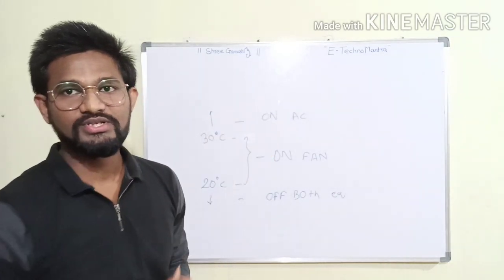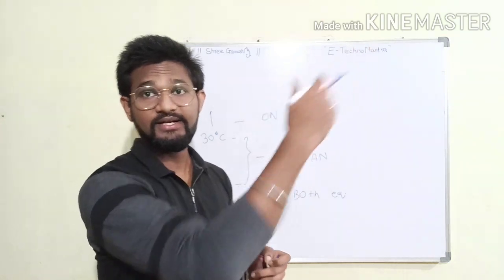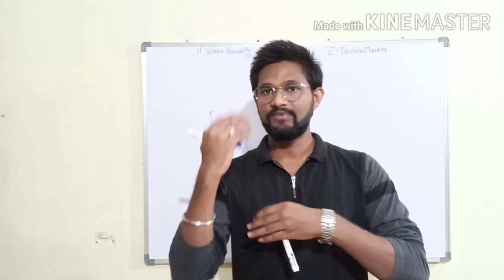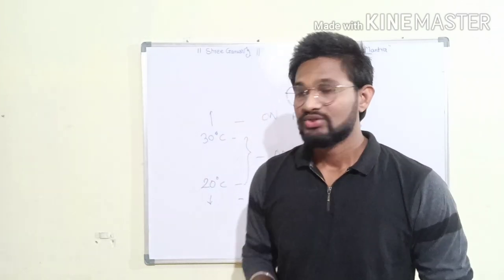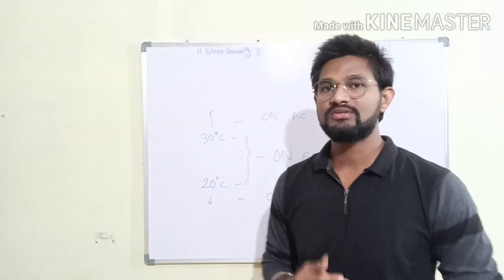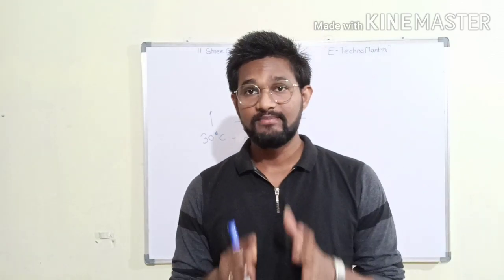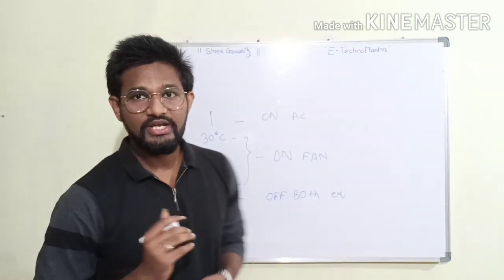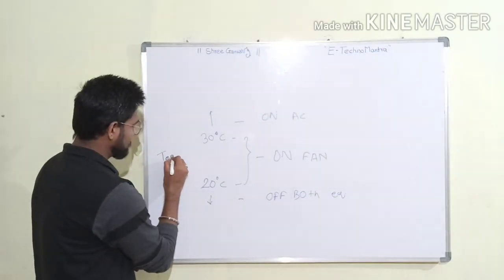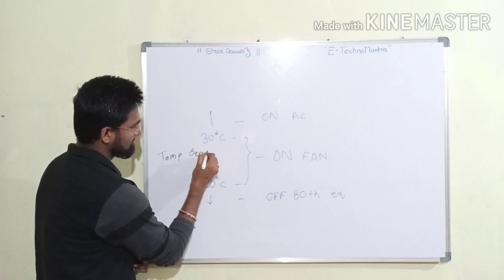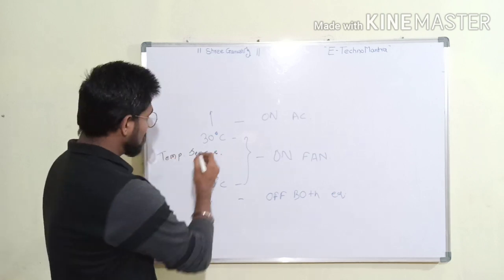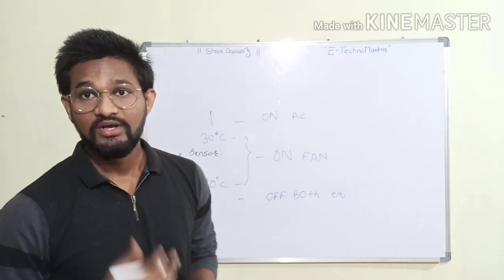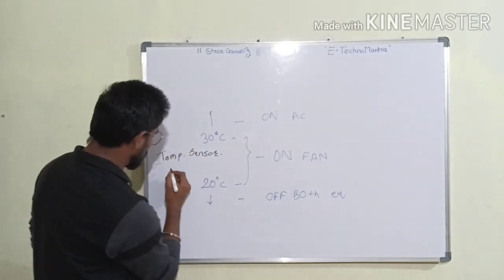To perform this logic, we cannot directly interface with our home equipment. If you want to perform this logic, it cannot directly interact with your home equipment. So to perform this logic, to interact with our home equipment, we need some hardware. For example, to analyze the temperature we need a temperature sensor. Then to analyze this logic and to take action, we need a microcontroller.